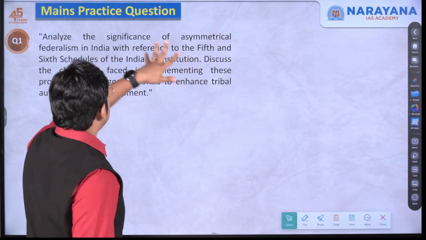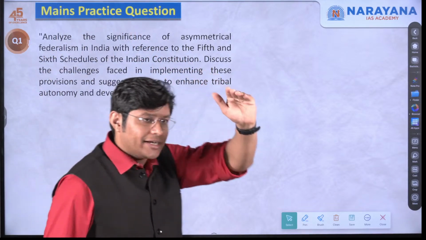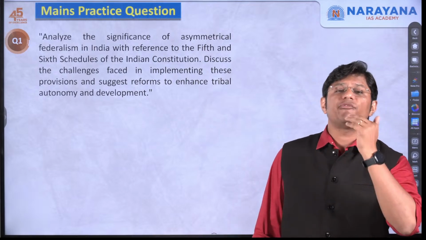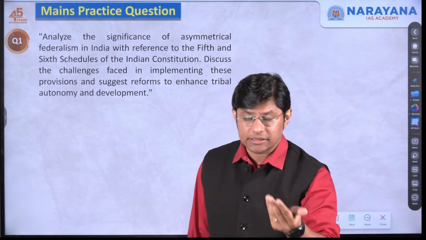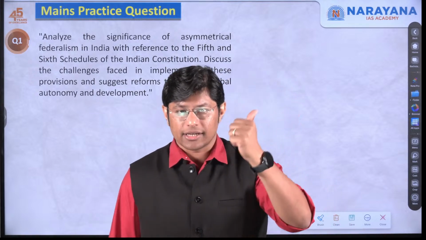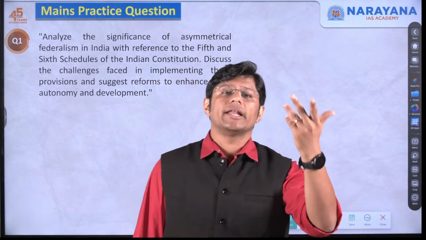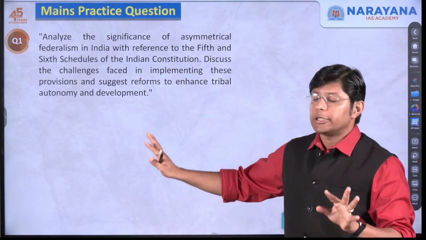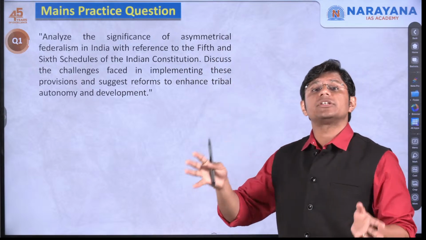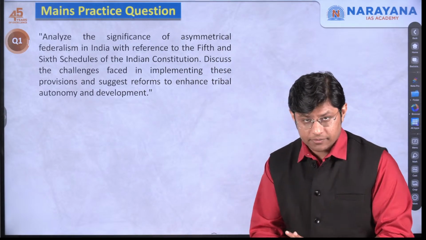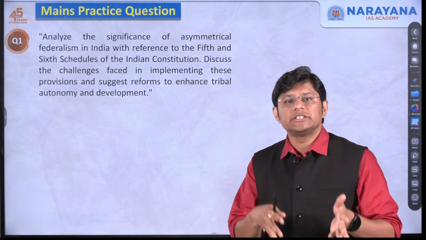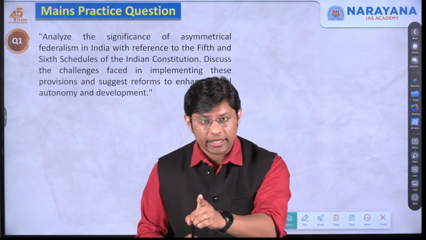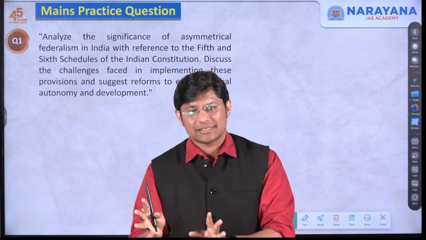Significance of asymmetrical federalism. In the introduction, first mention what is asymmetrical federalism. Define it by mentioning the examples of Article 370, 371, and the 5th and the 6th schedule. Then in the body, try to explain the significance of asymmetrical federalism. In the body, first mention what is the 5th schedule and the 6th schedule. 5th schedule: scheduled areas in 10 states, right?